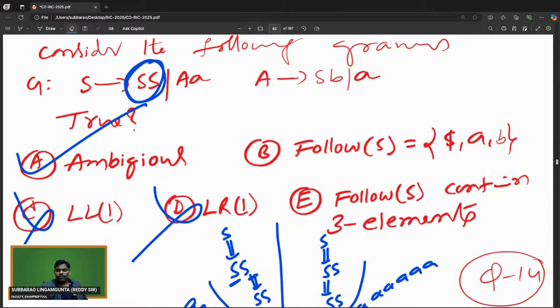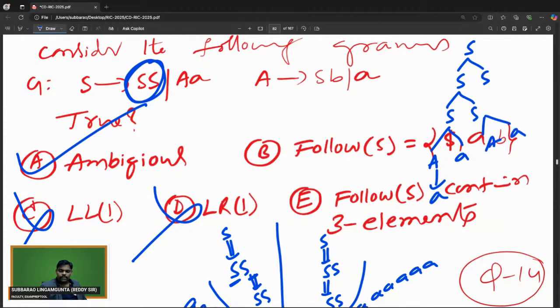Tarun, please let me know if you have a doubt. S is replaced by SS. Here I think 3 S are there. This S is replaced by AA, and each A by a. So 6 a's are possible. This is one way. One more way.